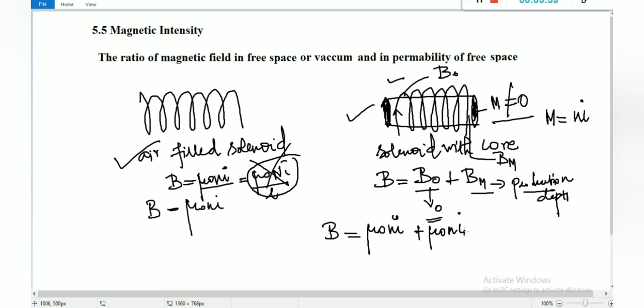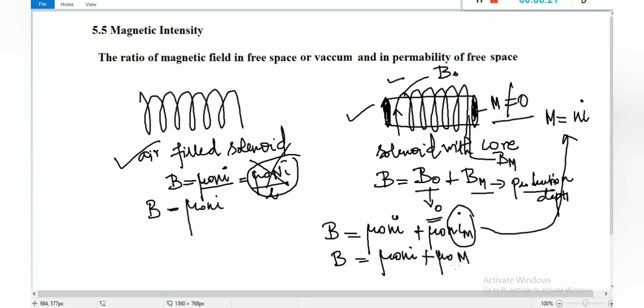So this I stands for the material core, so I put small m in the suffix, which means we already know this value. Here we simplify: B is equal to mu naught Ni plus mu naught m.